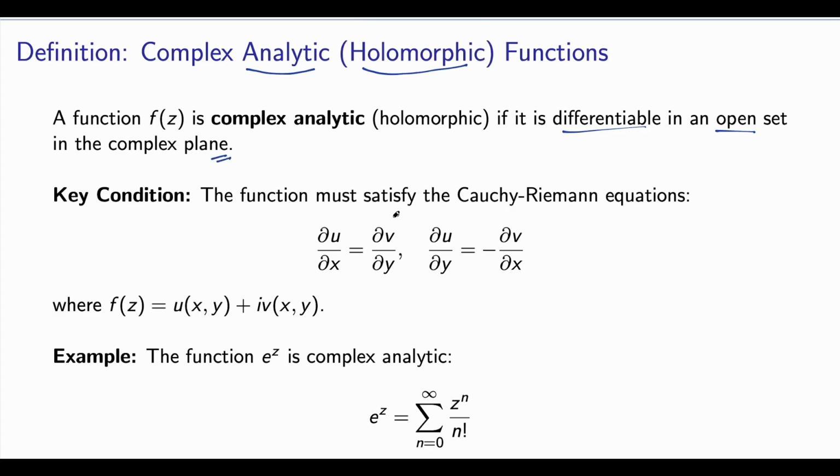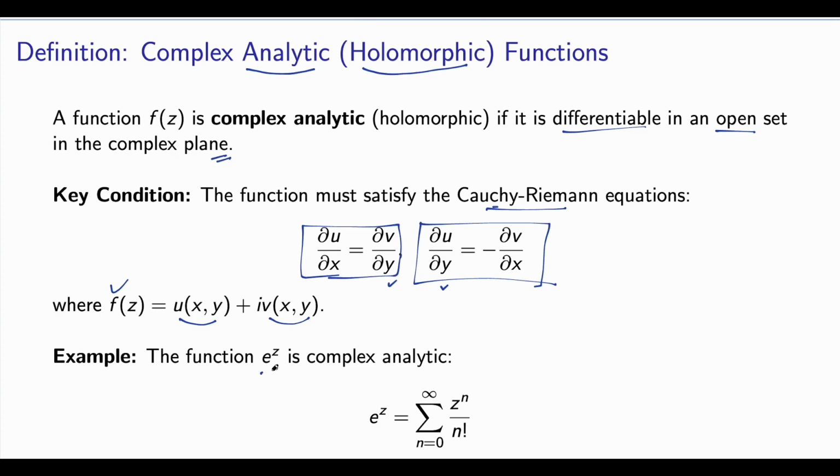So the key condition is it must satisfy the CR equations. The CR equations are simply, if your function f(z) is u(x, y) plus i v(x, y), then the partial derivative of u with respect to x equals the partial derivative of v with respect to y, and the partial derivative of u with respect to y equals the negative of the partial derivative of v with respect to x. So these two equations are called the CR equations. We will see later, right?